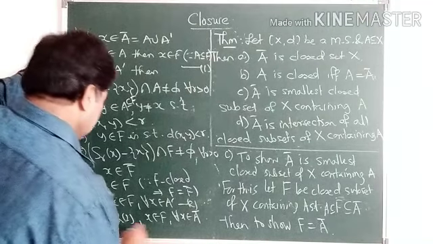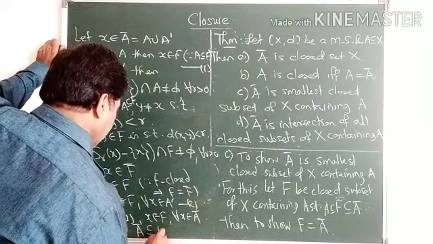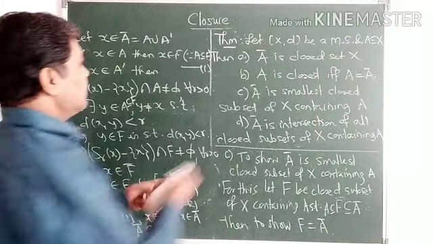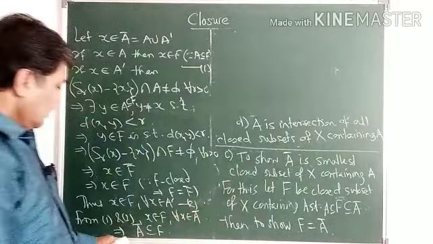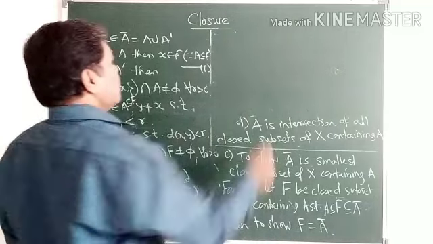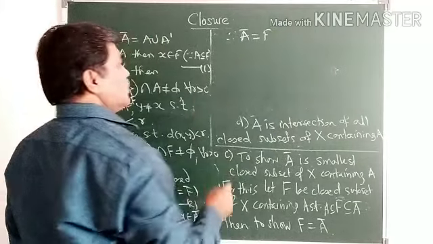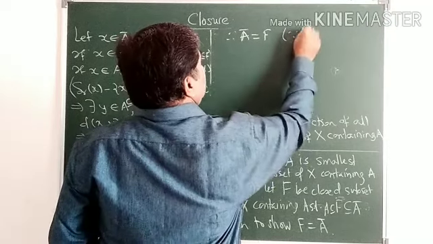This implies A closure is a subset of F. And therefore, A closure must be equal to F, since F is a subset of A closure.